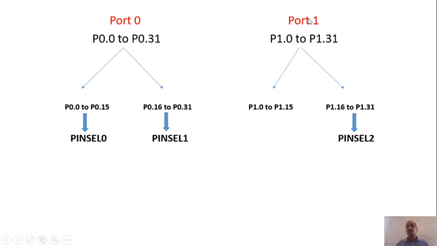Similarly, in port 1, which is from P1.0 to P1.31, P1.0 to P1.15 I am not using anywhere here, and P1.16 to P1.31 are used for the pin select 2 register.